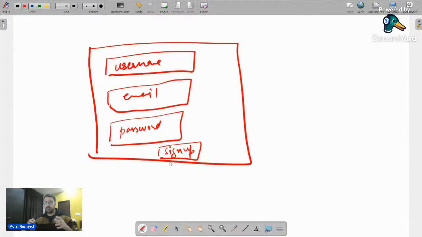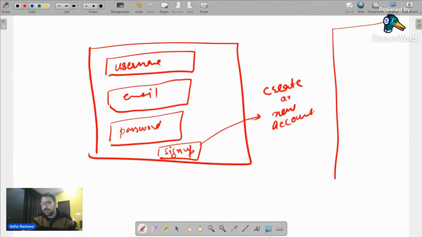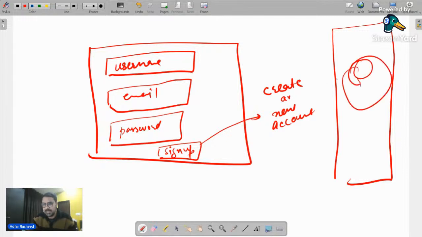We know what will happen from the user perspective as well. As soon as I click on sign up, if I have provided my username, email, and password, it should create an account inside the database of the server. Yes or no? It means it should create a new account. That's what should happen over here. But how will it do that? Let's suppose this is my server that I am working on. We know inside the server we will have our database. In that database, we'll have our data with which we can perform our operations.